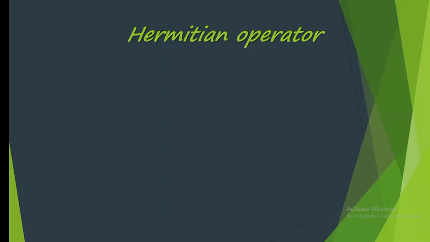So let's start. A Hermitian operator, what is the use of it? In quantum mechanics, all of the dynamical information of a system is contained within a wave function. And this information can be extracted from the wave function through the use of operators.